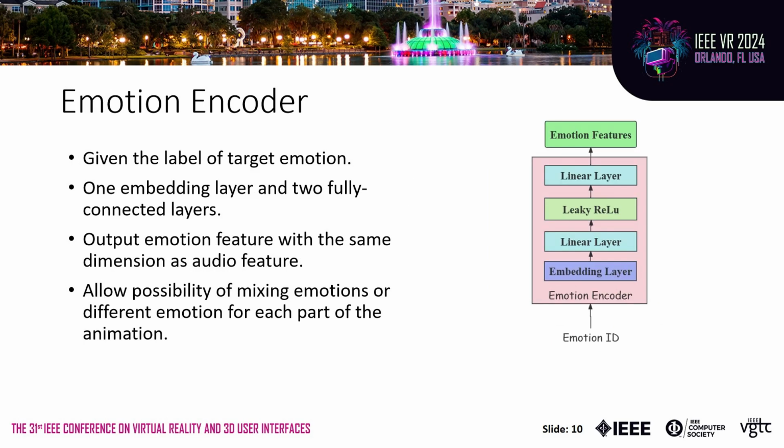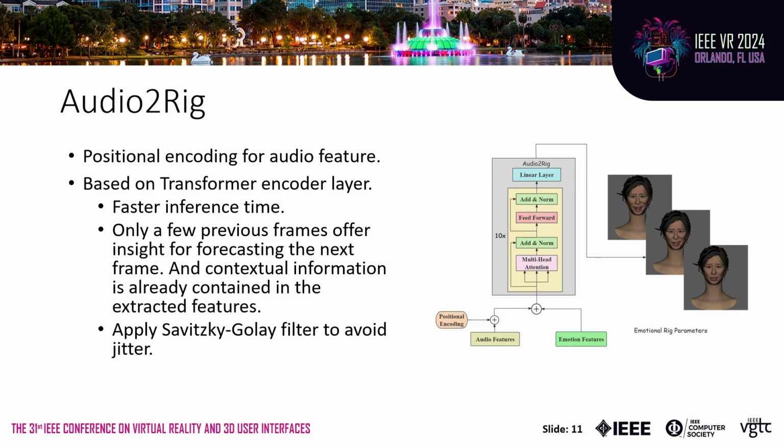As for the emotion encoder, it produces emotion features given the target emotion label. The design of the emotion encoder allows free control of the desired emotional face. It further allows the possibility of mixing emotions and having different emotions for each part of the animation. After combining audio feature and emotion feature, the Audio2Rig module maps them into a sequence of controller values.